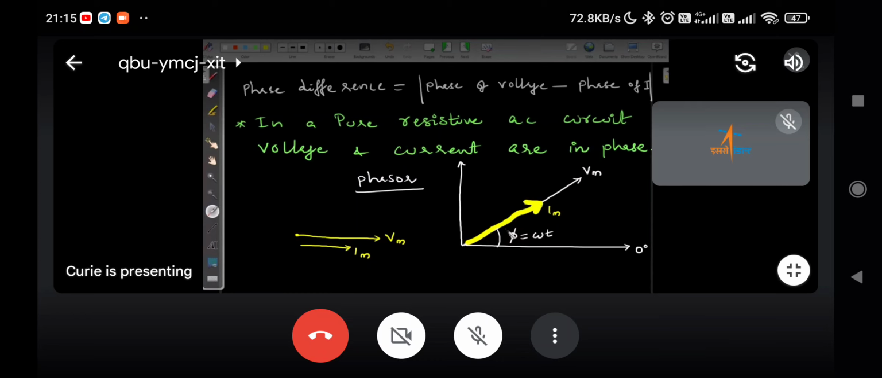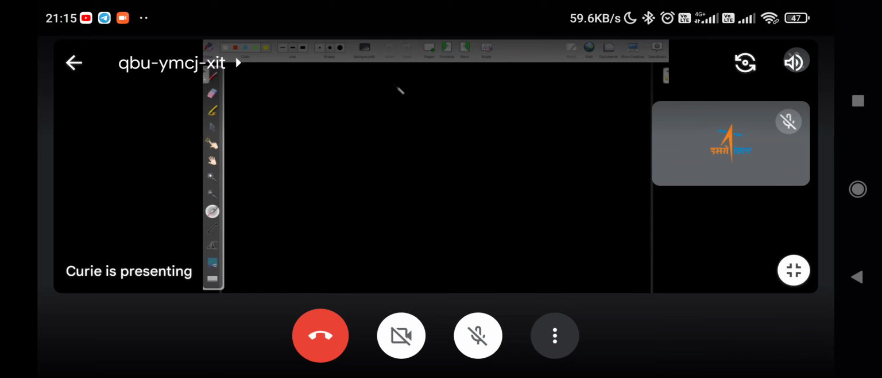Once you get this, I think so much is not required. Now, we will try to draw the waveform also.